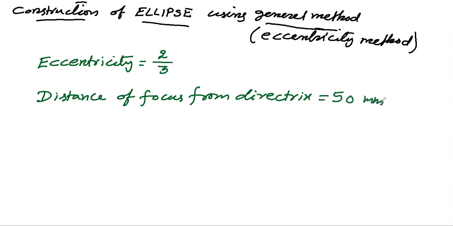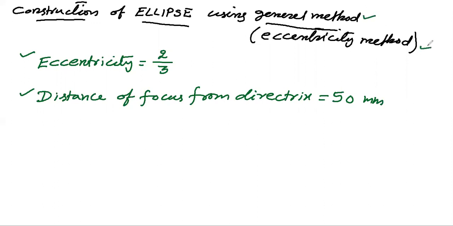So when the eccentricity and the distance of the focus from the directrix are given to you, you have to use the general method or eccentricity method.